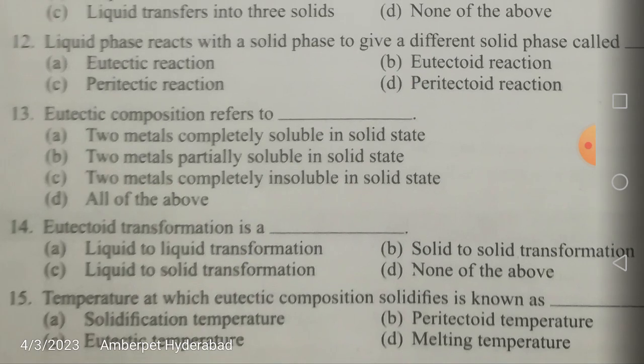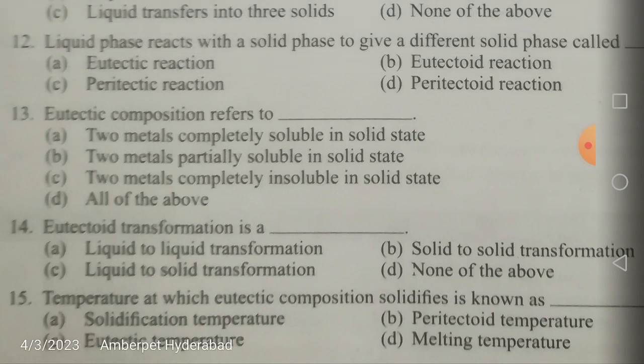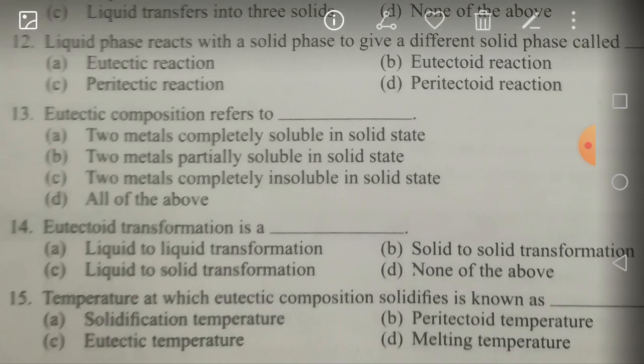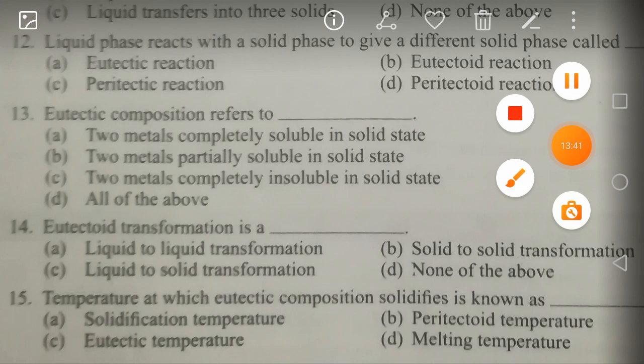Next, the temperature at which eutectic composition solidifies is known as what? Simply, he is giving us the hint that it is related to something with eutectic. But to confuse, he has given solidification temperature, melting temperature, and peritectoid temperature. Those are ruled out. The confusion may arise with solidification, because he has used the word solidifies. Here you may tend to choose solidification temperature or melting temperature, but he has given the hint itself. It is called the eutectic temperature.